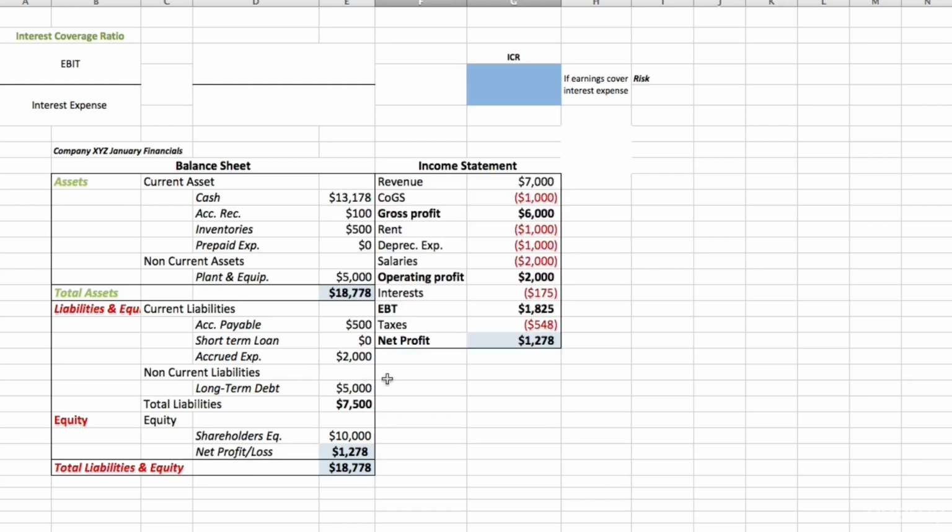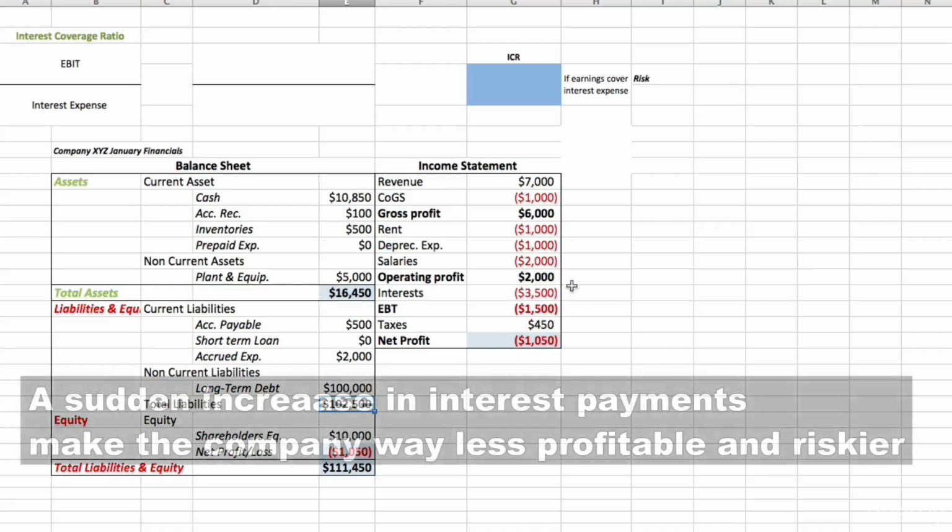Let me show you an example here. Let's say that the company in this case has, for example, a long-term debt of $5,000, and due to this debt, the company is going to pay $175 of interest on this money that it borrowed from the bank. And therefore the profits will be lower. But let's say the case in which the company's long-term debt skyrockets and eventually the company is going to pay a much higher interest in one year. Let's assume this scenario in which the company has $100,000 of long-term debt. As you can see, automatically our interest skyrocketed as well.